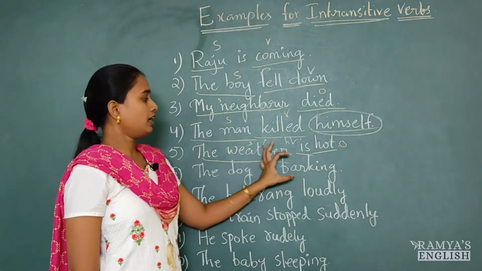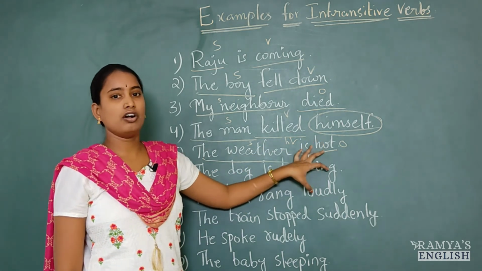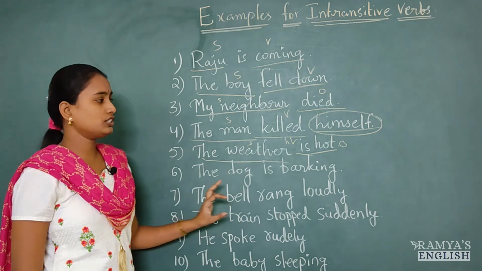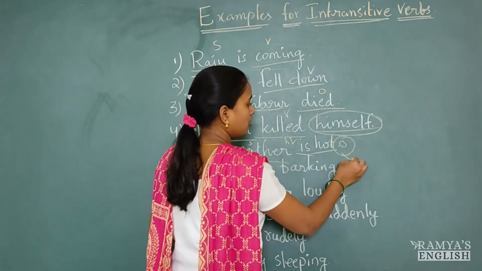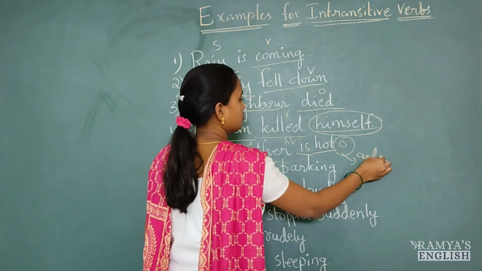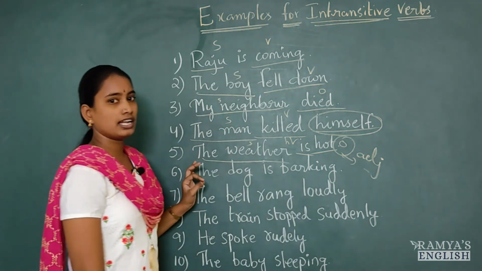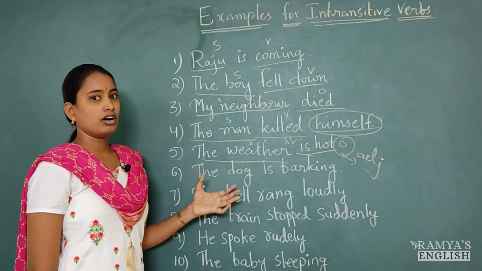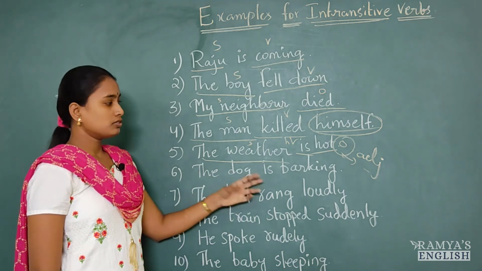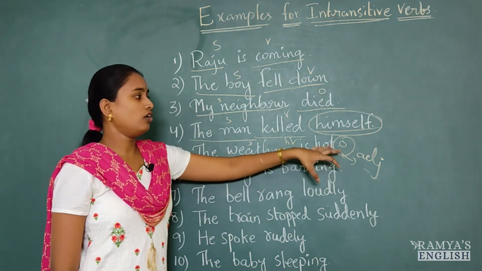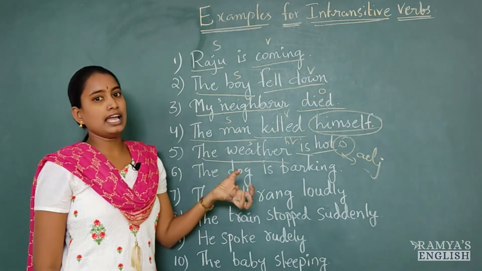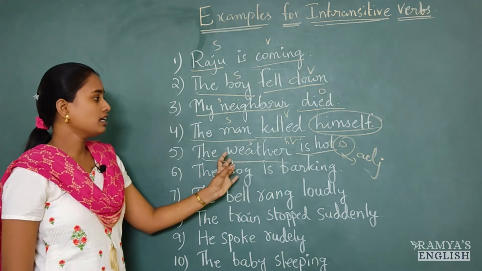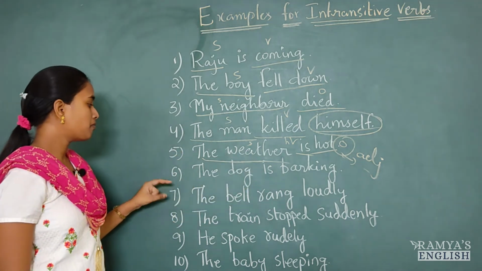So here the weather is just hot. We are telling about the weather condition. That's it. So this object comes under adjective. This is an adjective. It is not any pronoun or any noun. So it is an adjective. It cannot be a direct object. So it's not receiving any action here. This hot is not receiving any action.